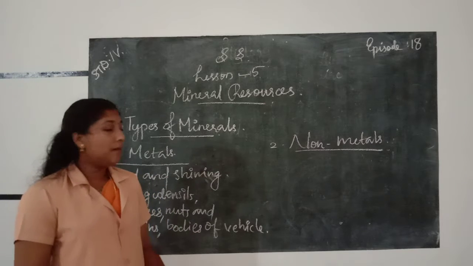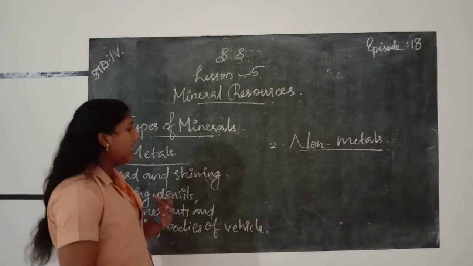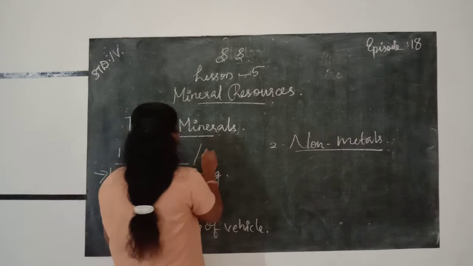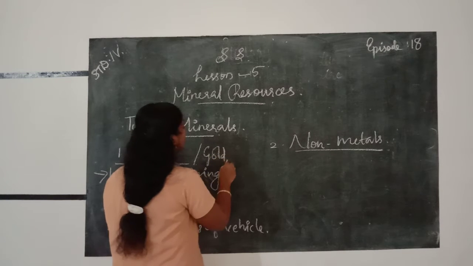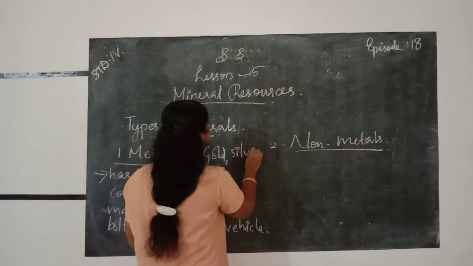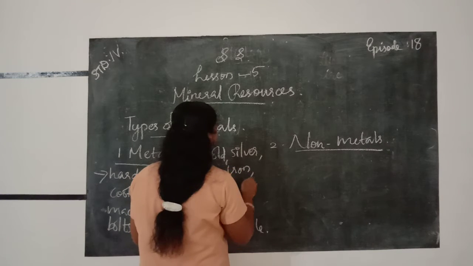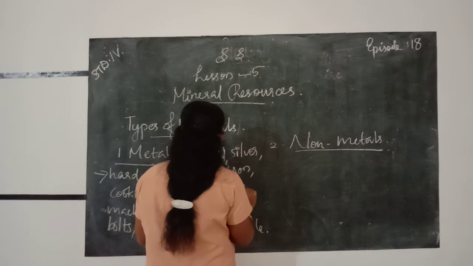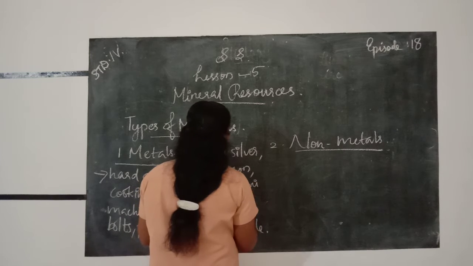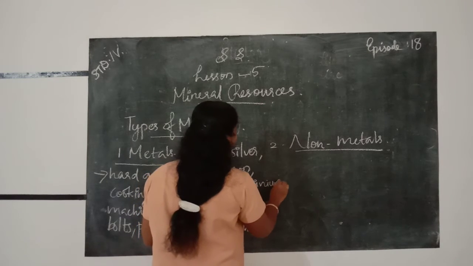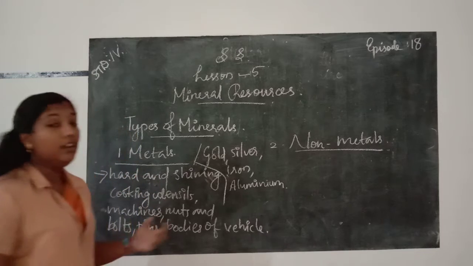Then examples for metals are gold, silver, iron, aluminium, etc.